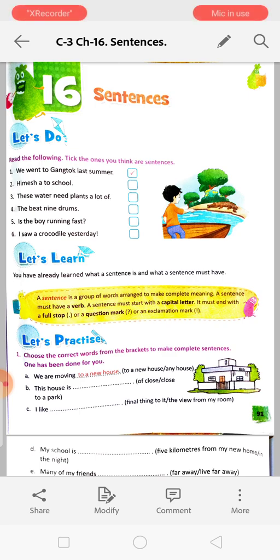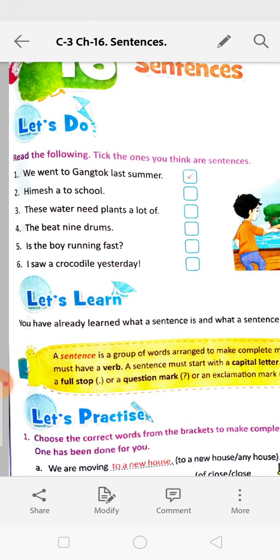A sentence must start with a capital letter and end with a full stop. Whenever it is a question, we start with a capital letter and at the end we give a question mark. And at the end we give the exclamation mark when it is an exclamatory sentence. So at first, read the following and tick the ones you think are sentences.